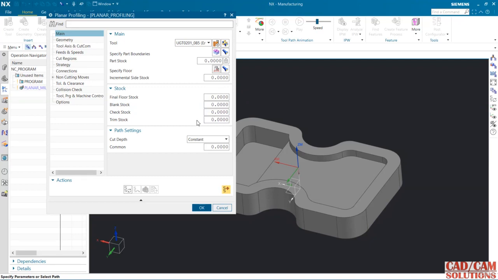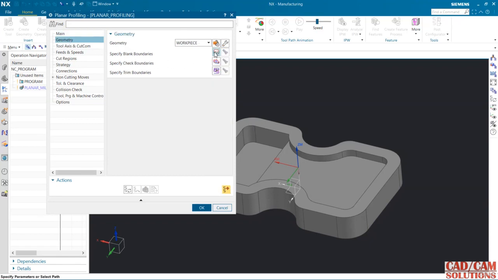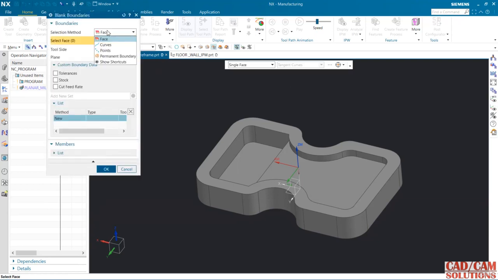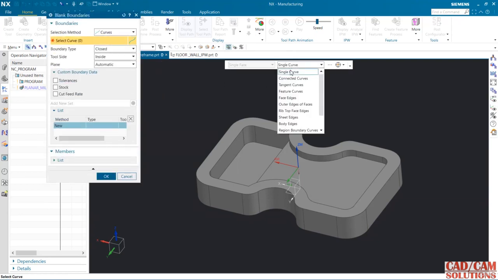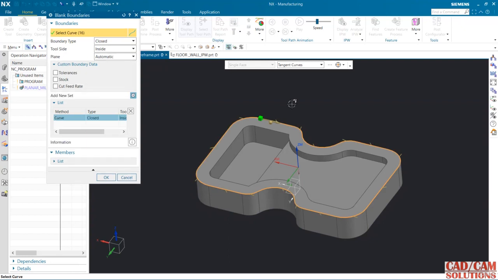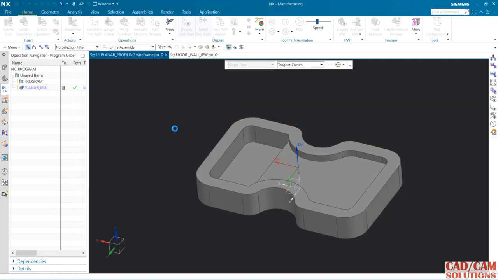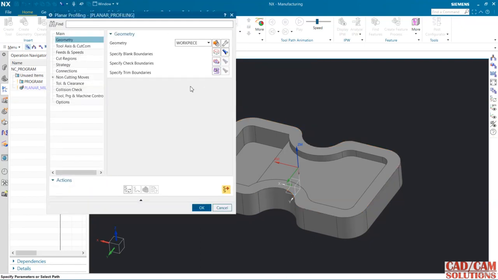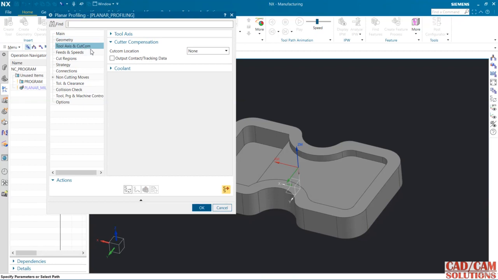Stock, I don't want any stock because I'm doing the finishing operation, and enter the depth value. From the geometry I'm going to select the blank boundary, and my blank boundary is also a curve. So click this, and the tool outside. Okay, and tool axis is Z.